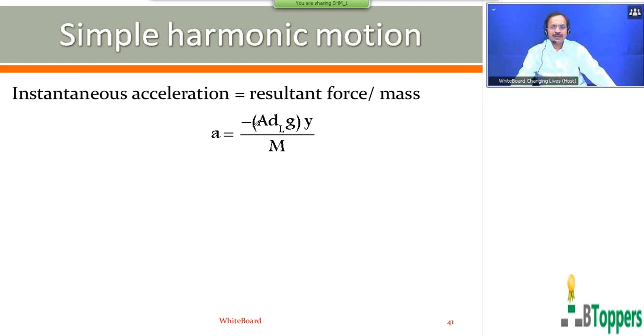I have put a negative sign here because the direction of the resultant force on the block, at the instant when it is distance y below the equilibrium position, is opposite to the displacement y from equilibrium position. In the present discussion, the displacement y is vertically downwards, so the direction of the resultant force at that instant is upwards. That is, the resultant force on the block acts opposite to displacement y. This equation I have written from Newton's second law.